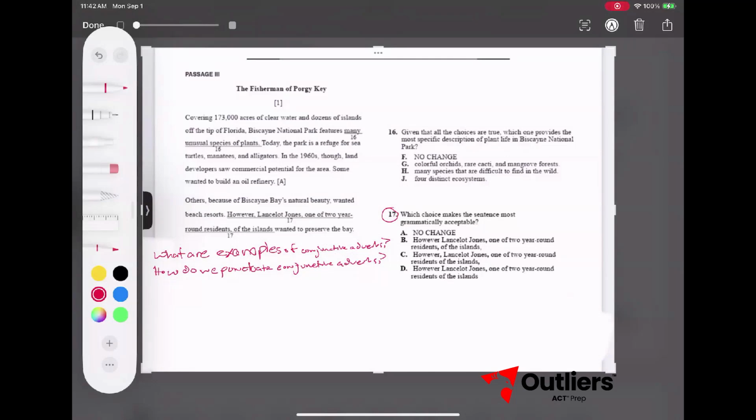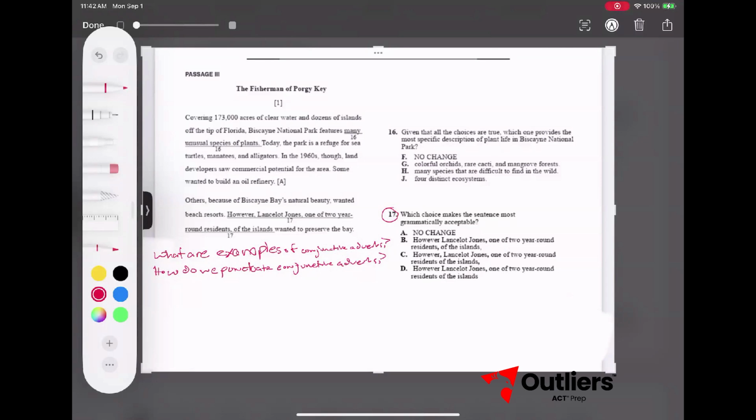As always, please retry the question before watching the video. There are two things you need to know to be able to answer this question. If you don't know the answers, please add them to your cheat sheet, master them, and go back five before continuing in the video. What are examples of conjunctive adverbs?